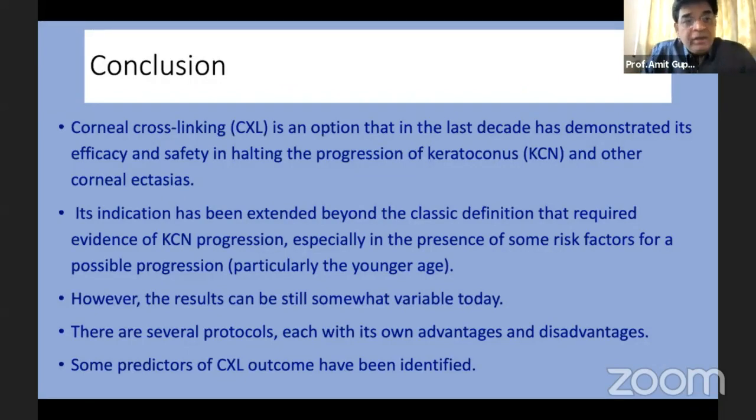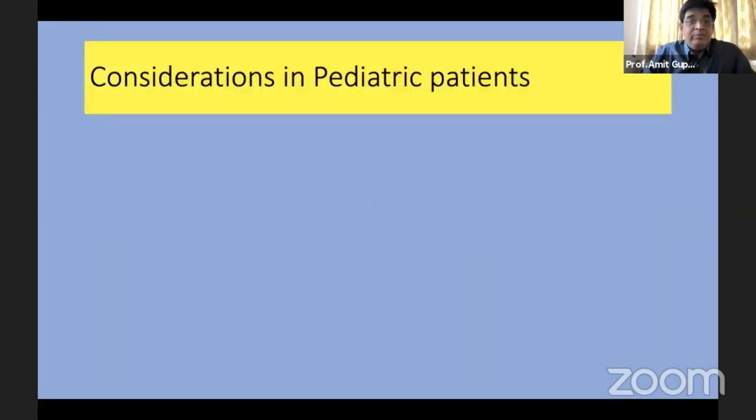To conclude, corneal cross-linking is an option that in the last decade has demonstrated its efficacy and safety in halting the progression of keratoconus and other corneal ectasias. Its indication has been extended beyond the classic definition that required the evidence of keratoconus progression, especially in the presence of some risk factors for a possible progression, particularly that of a younger age. However, the results can still be somewhat variable today, and there are several protocols, and each of them has their own advantages and disadvantages. I think ultimately the ophthalmologist has to decide what he wants to do. And some predictors of cross-linking outcome have been defined in these patients.